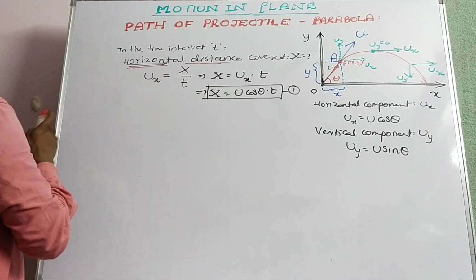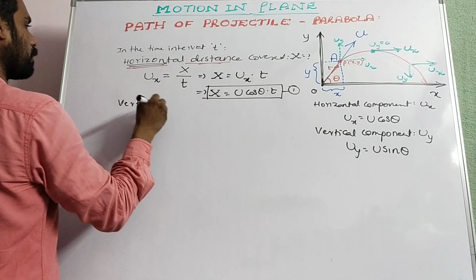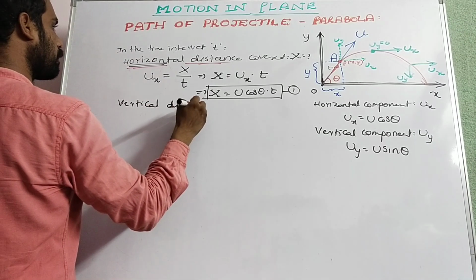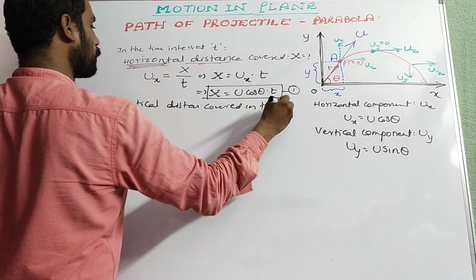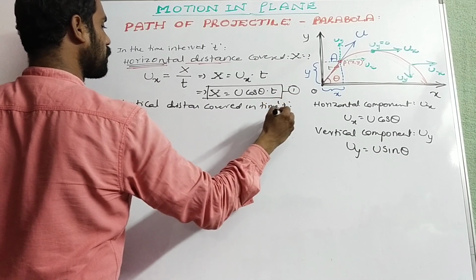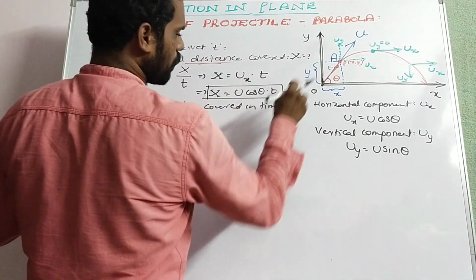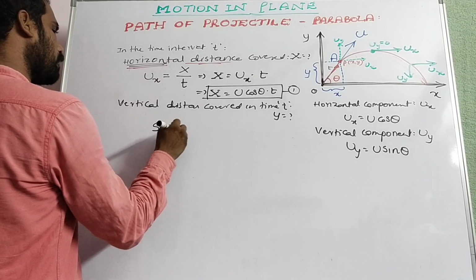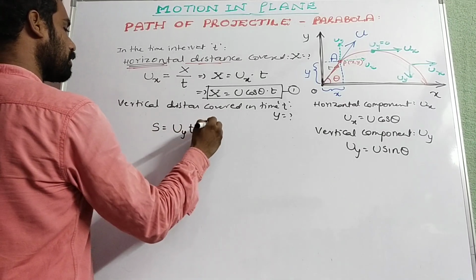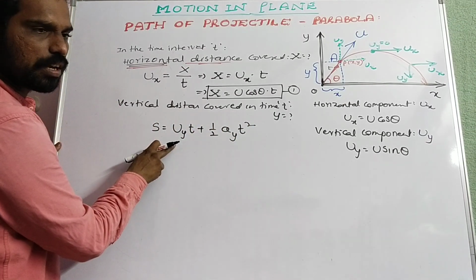Now what about the vertical distance covered? In time t, the vertical distance covered is y, and we have to find y. For the vertical direction we take the equation of motion, s is equal to uy into t plus half into ay into t square, with velocity and acceleration along the y axis.